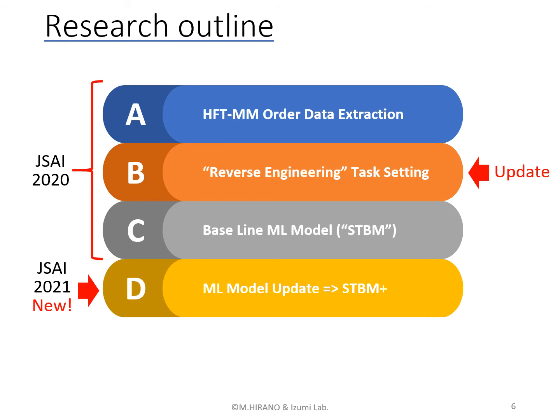This is the research outline. Our research consists of these 4 parts. A to C were presented last year, at JSAI 2020, and A is the HFTMM order data extraction, B is the task setting, and C is the baseline model called STBM. In the following slides, we quickly explain them. And this year, we propose a brand new model for this task called STBM Plus. We also update the task setting. So in the next slides, I will explain about them.